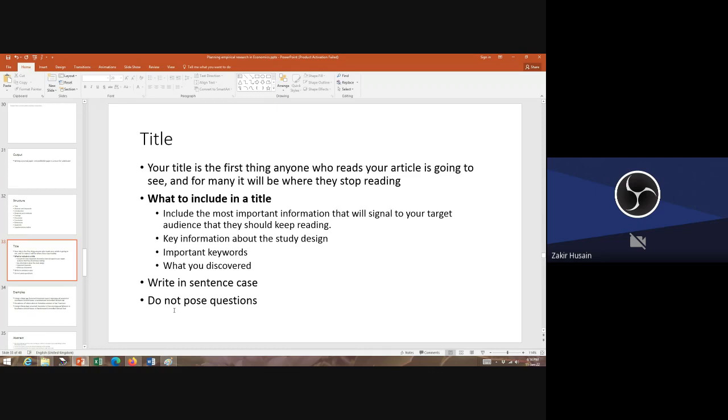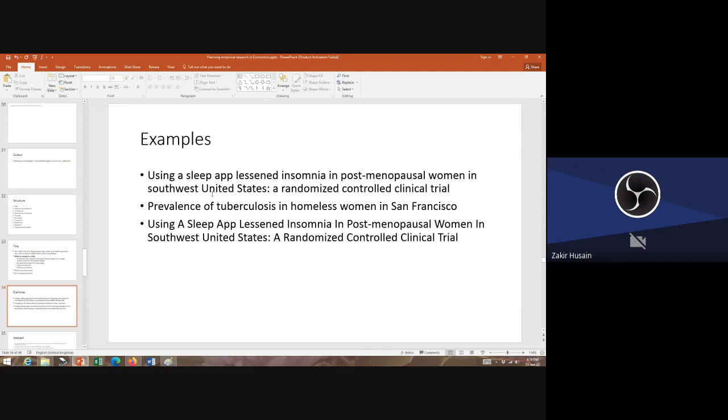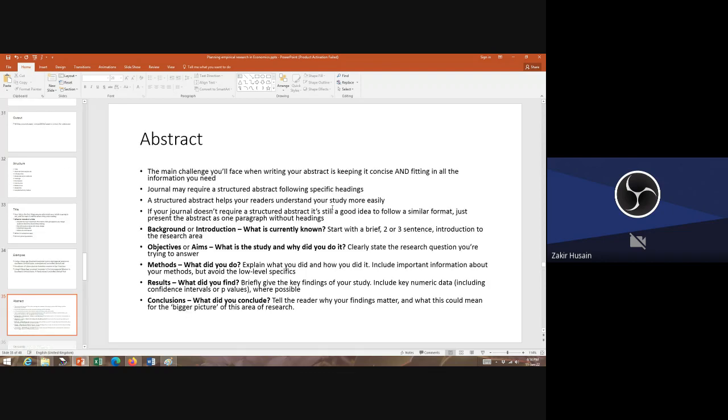Okay, don't pose questions, particularly in a thesis. So don't have something like, "Is TB higher among homeless women?" Don't put it. See, there are always exceptions to the rule. But remember, exceptions are exceptions. Don't try to create exceptions.